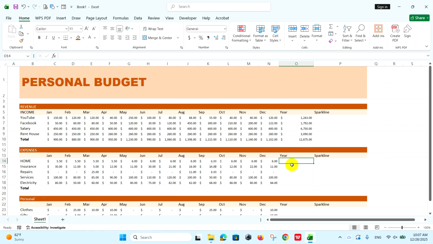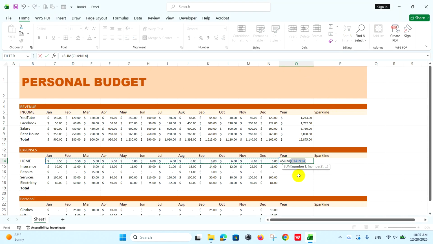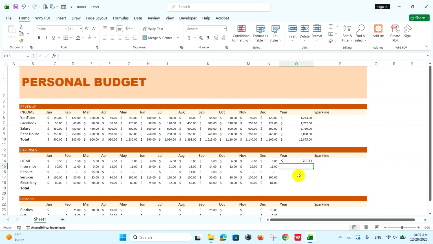Calculating yearly expenses. Select the cell where you want the yearly total to appear. Go to the Home tab on the ribbon. Click the AutoSum button and select Sum. The formula will automatically select the range of cells. Press Enter to confirm. Click the corner of that cell and drag it down to apply the formula to the